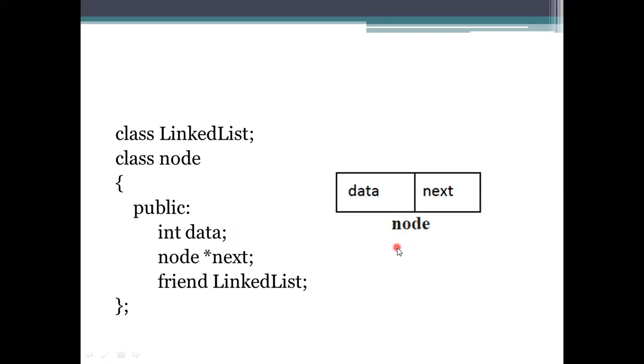Whenever we insert values into it, for example, I insert the value 10 into this one. The next value could be null only. Why? Because this is the first insertion. Then next I want to insert the second node here. The second node will be created and its address has to be pointed to this next here.